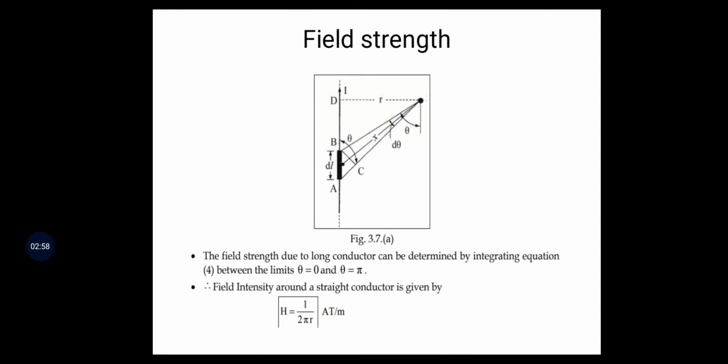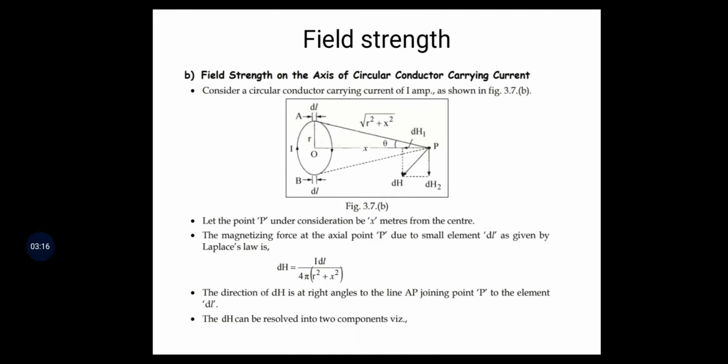Then we get the final equation, H is equal to 1 by 2 pi r ampere turns per meter.